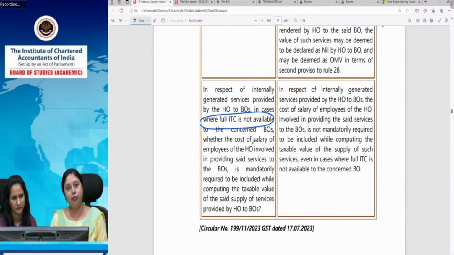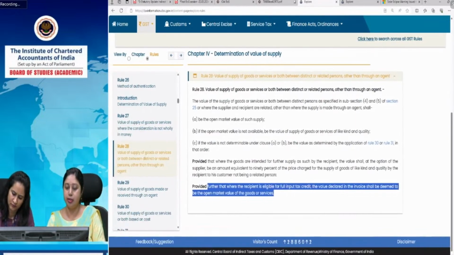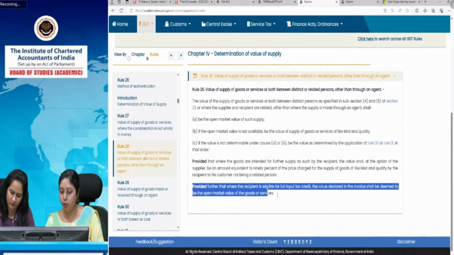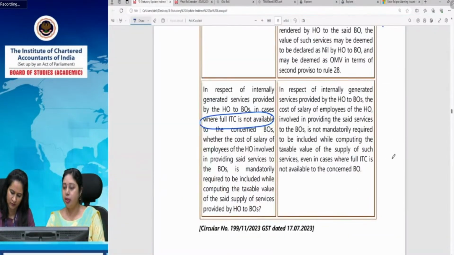So now they have to go to the main rule, that means the open market value of such supply, because this proviso is no more applicable. So we came to the default provision, that is, the open market value of such supply. So in respect of internally generated services provided by HO to branch office, in that case the taxable value will be the open market value.